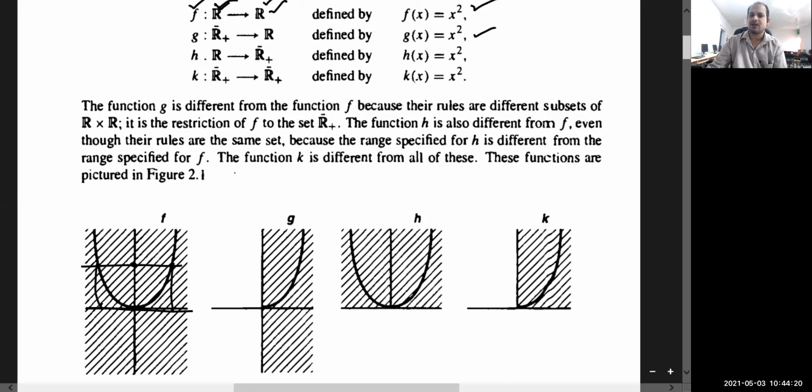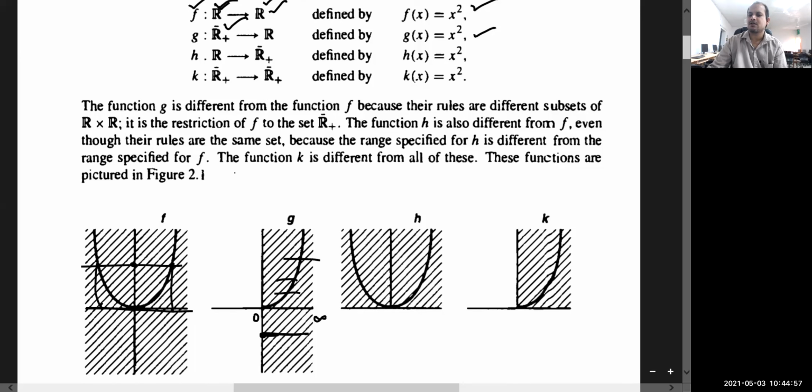But if I restrict the domain, taking 0 to infinity, that is R plus, now only this portion will remain, and this map is 1-1. But it's not onto, because negative real numbers have no pre-images. You can look at this graph: if you draw a line parallel to the x-axis through any negative real number, it will never intersect this curve. So this mapping is 1-1 but not onto.